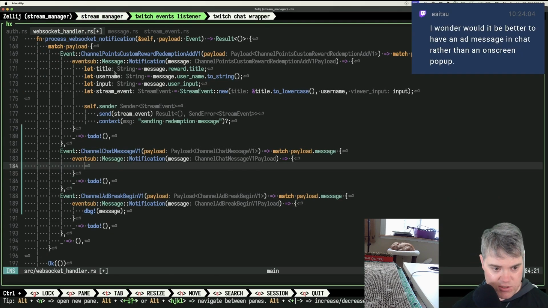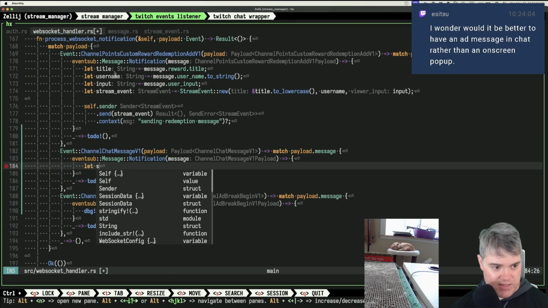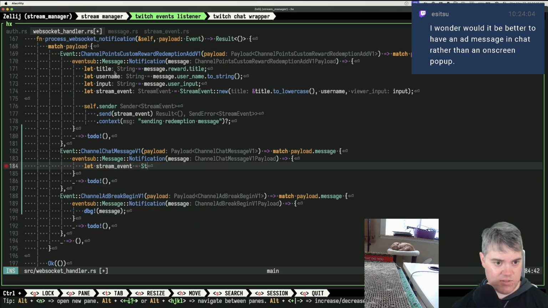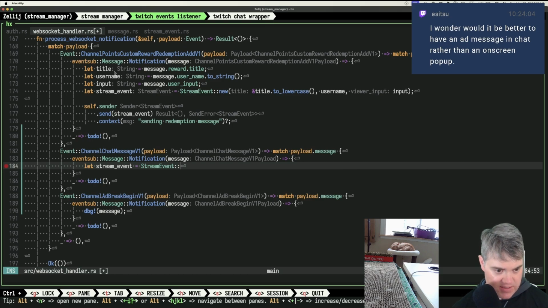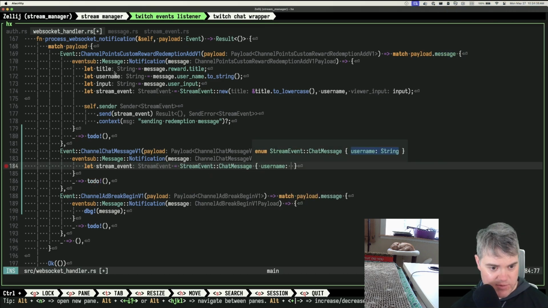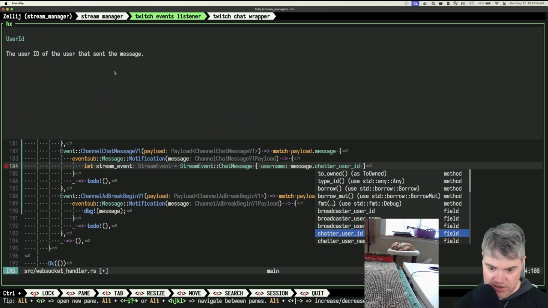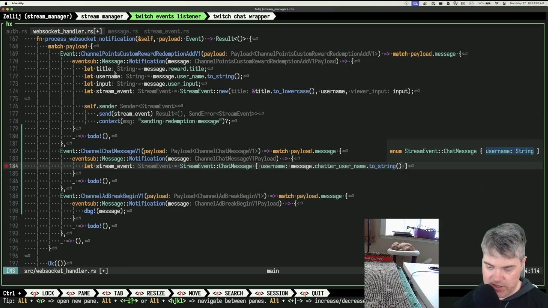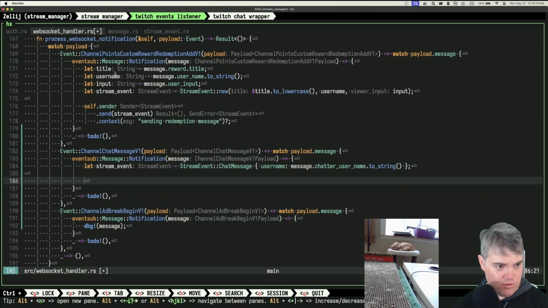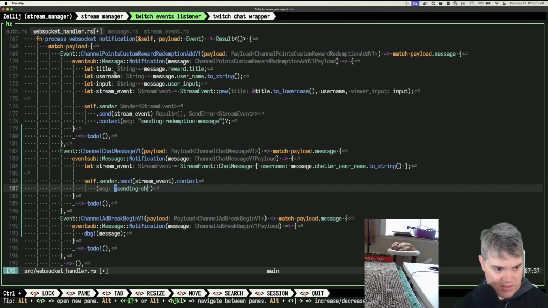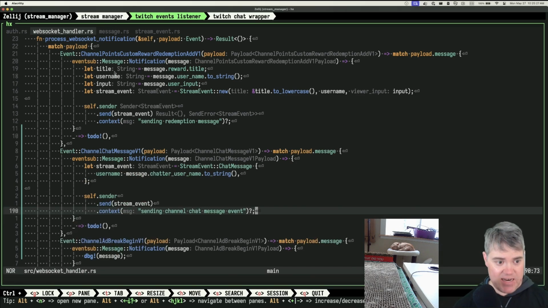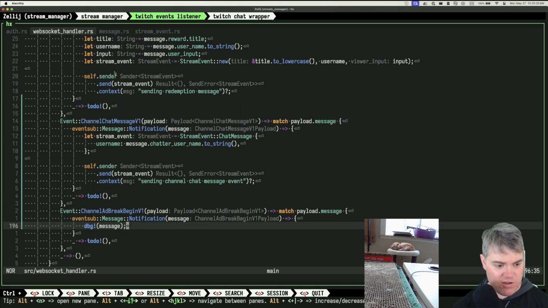All right, so this is going to be the stream event equals stream event. Oh, I do that entire new thing, but I want instead to do that. This is a chat message, and then username is going to be message chatter username, a nickname to string. Okay, so if I get that, and then I want self sender send stream event, context, sending channel chat message events, and then okay. So that now sends that event out. Okay, great.